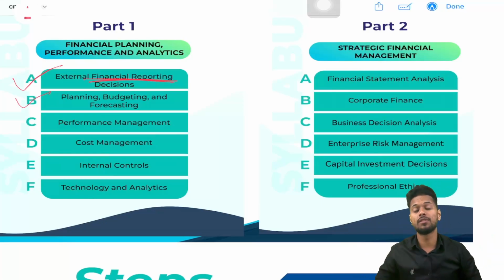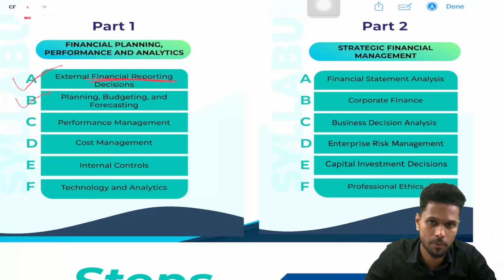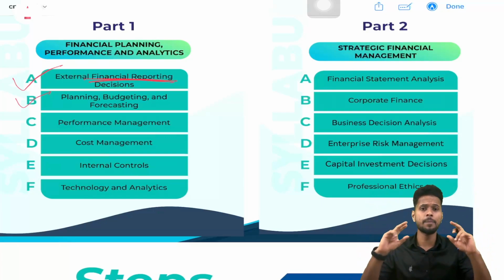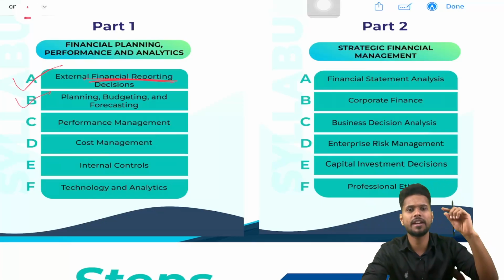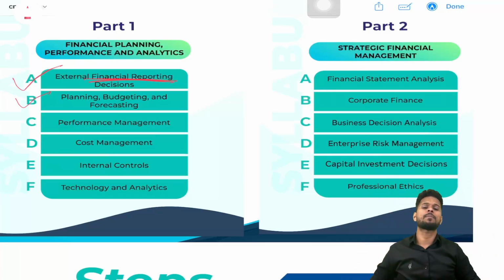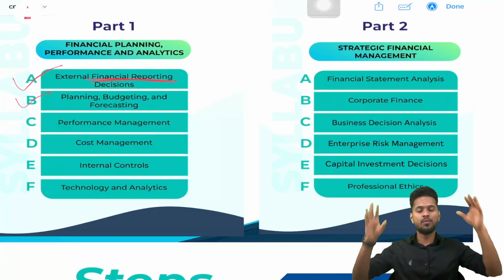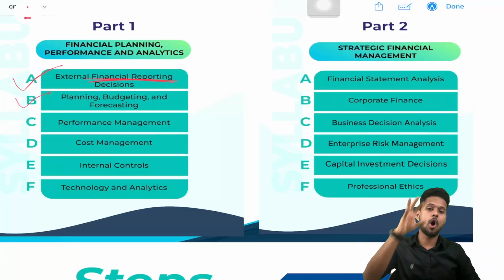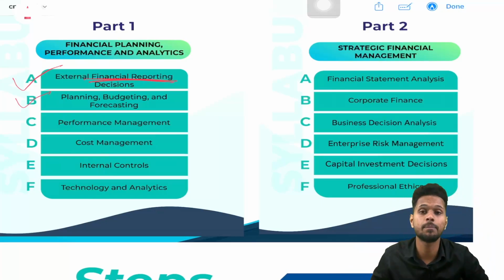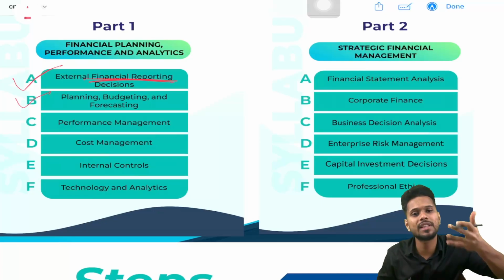Plan is a qualitative term while budget is a quantitative term. Plan means, suppose we are planning a trip to the UK next year. So that's our plan. For that plan, how much food expense will be, how much traveling expense will be, how much accommodation expense will be, that we are calculating in budgeting. So in budgeting we are using numbers.